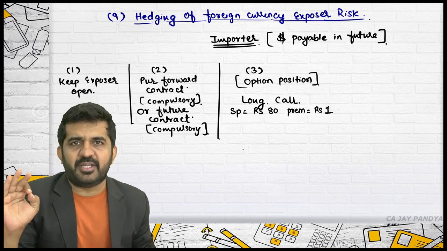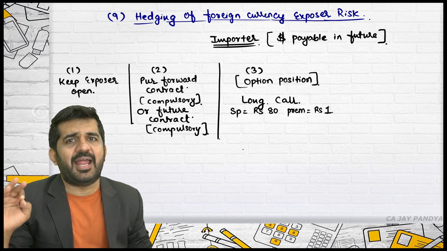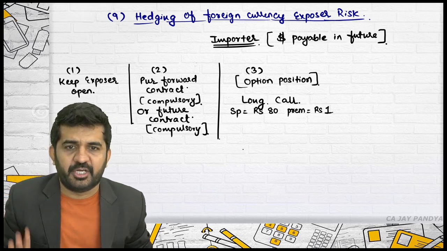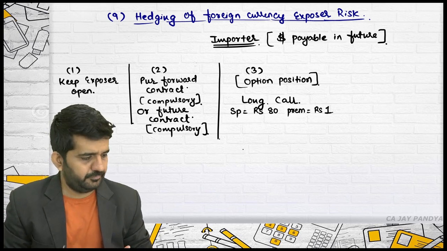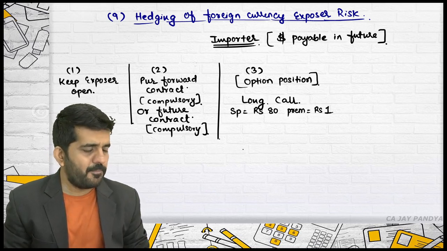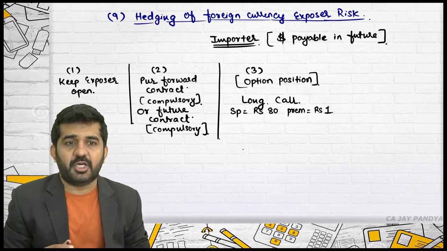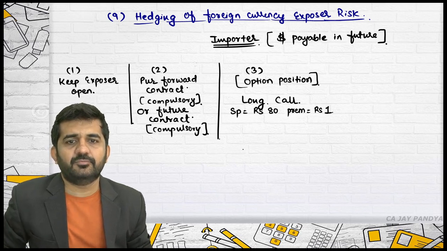Can any student help me out? How much maximum you will end up paying per dollar on maturity? 81. If the rate becomes 90, then?